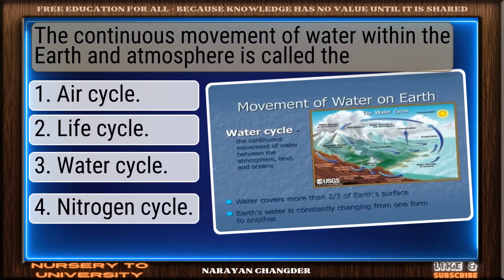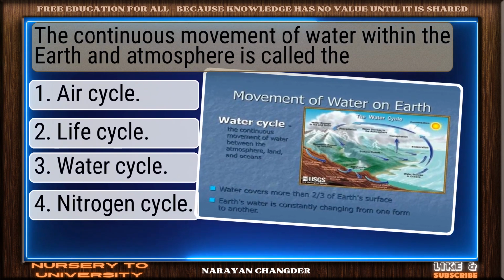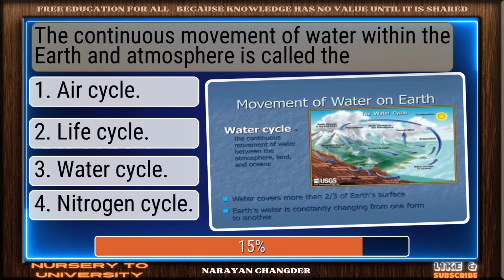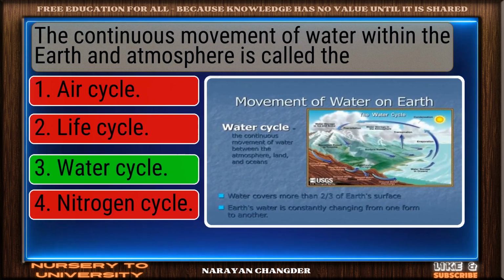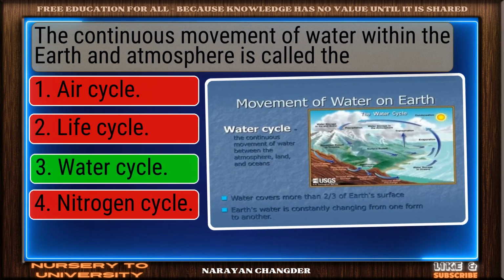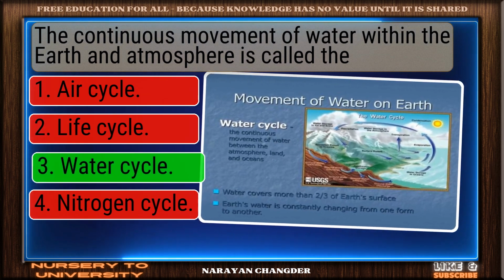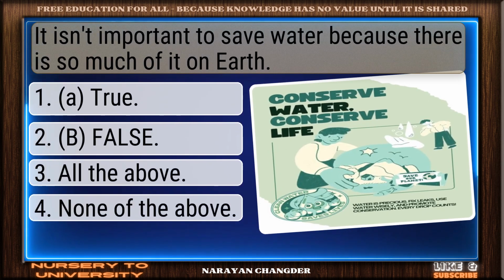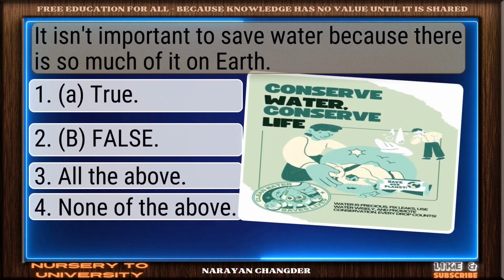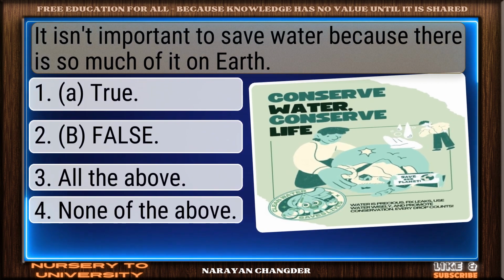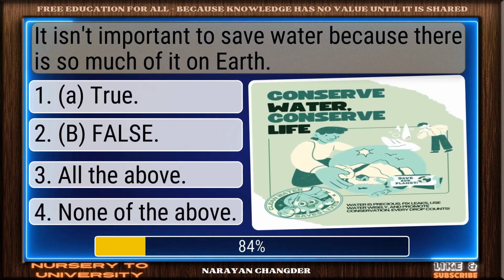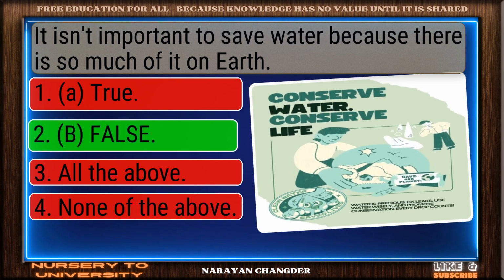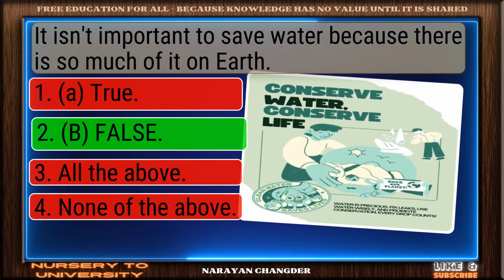The continuous movement of water within the earth and atmosphere is called the. Excellent. Water cycle is a brilliant choice. It isn't important to save water because there is so much of it on Earth. Right again. False is a valid answer.